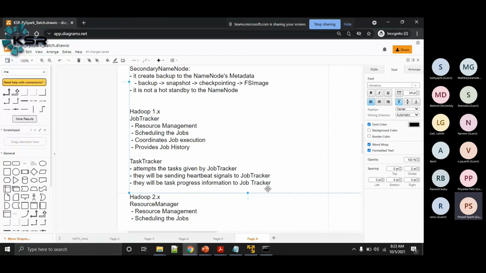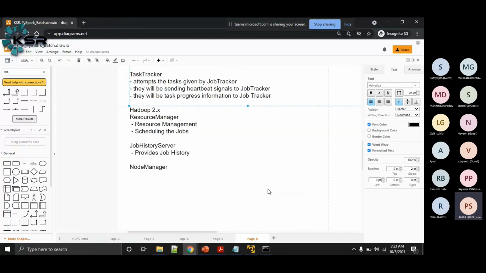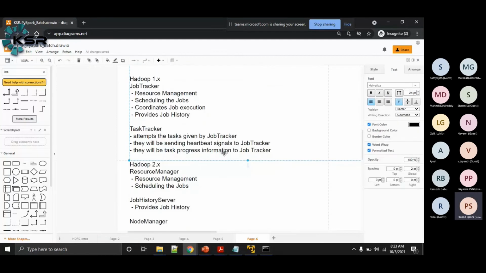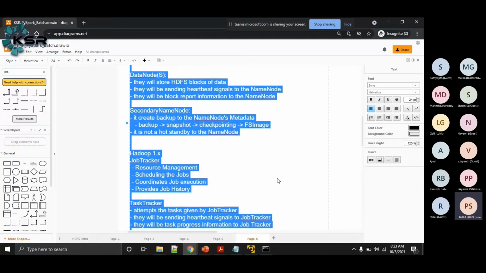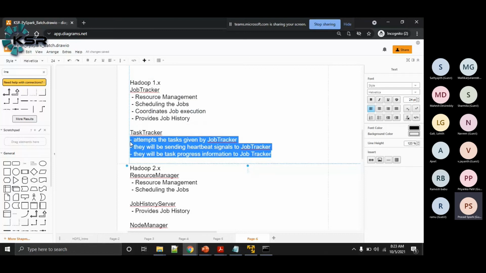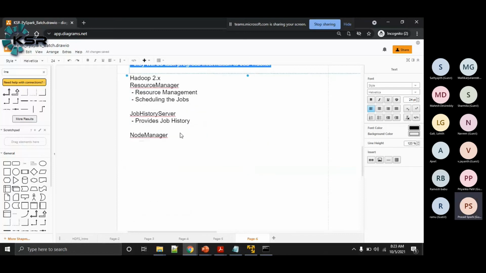Same way, in the node manager, what happens? The node manager also performs the same things as the task tracker. They just changed the name, that's all. So these are node managers.